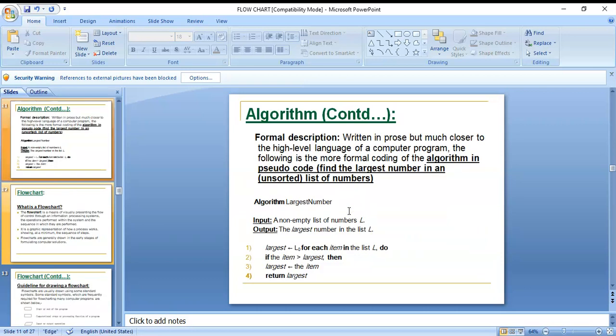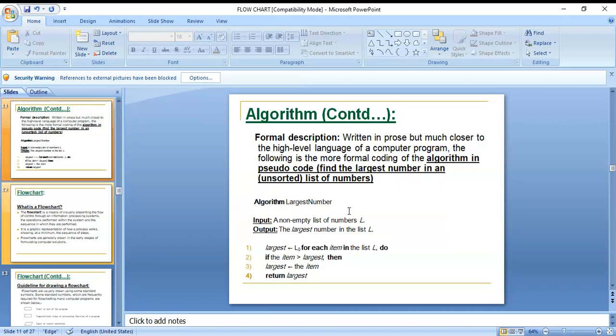Another one, formal description. The formal description is written in prose, but much closer to the high level language of a computer program. The following is the more formal coding of the algorithm in pseudo code: find the largest number in a list of numbers. Input is a non-empty list of numbers, and output is the largest number in the list. These two are the basic information.